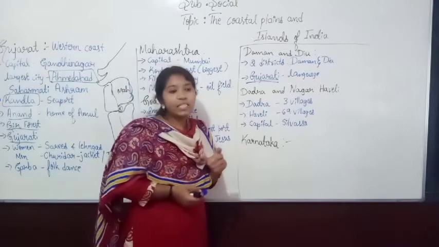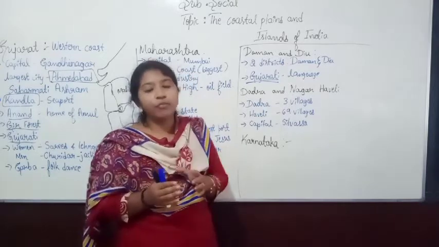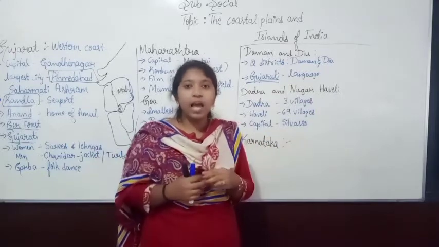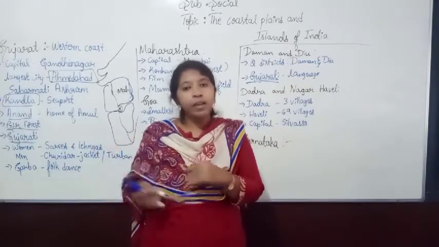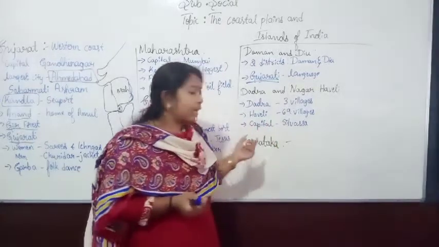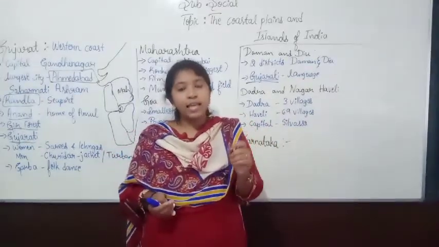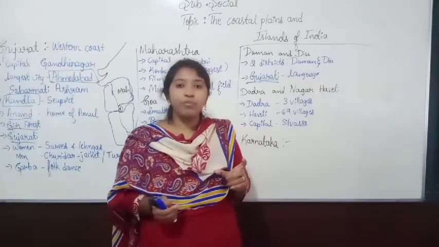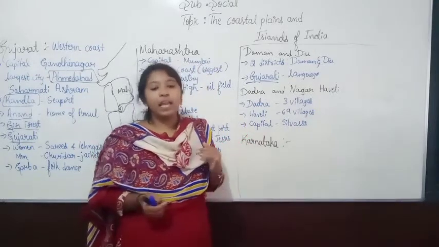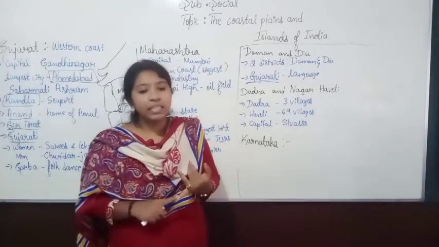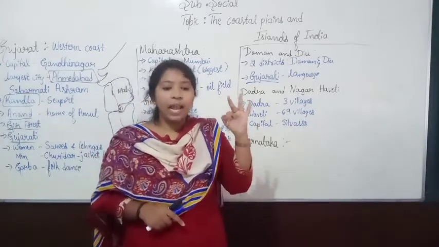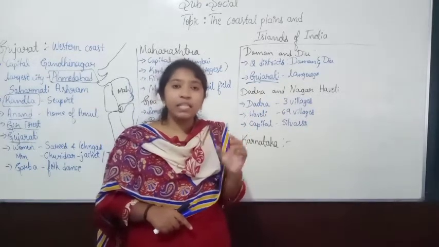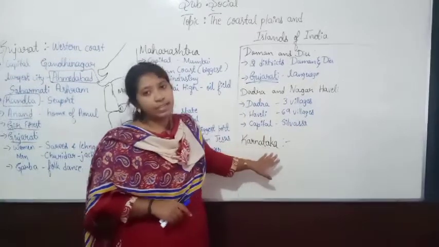Okay, and Karnataka is one of the coastal plains of the western coast, and here we can see very thick types of forest. Thick means dense, with very closely packed trees. So in Karnataka, mainly on the coastal plain side, we can see very thick forest areas, and in that forest we can see teak, rosewood and also sandalwood. These types of trees are mainly present in this forest area.